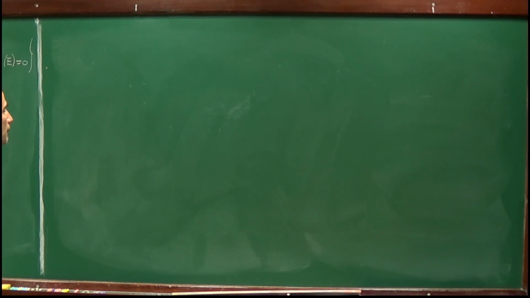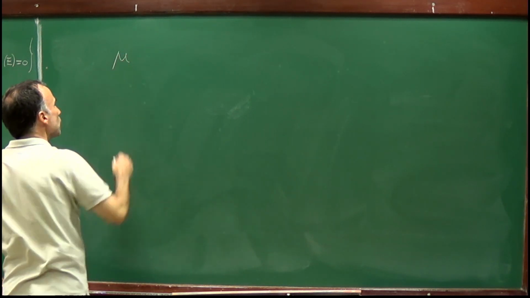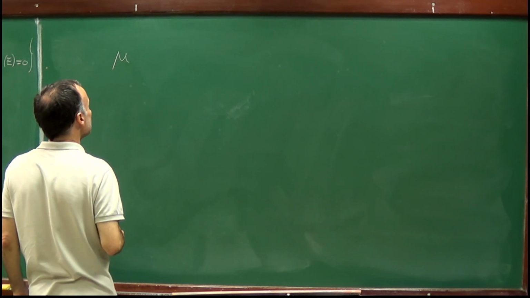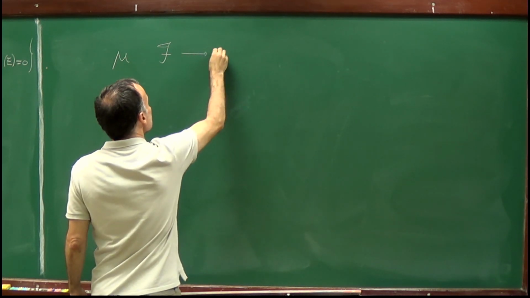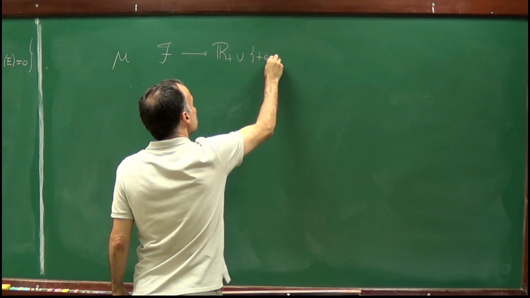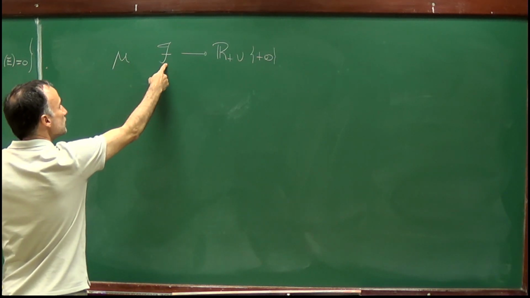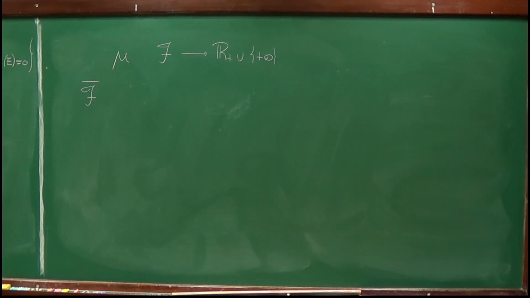So let me show that this extension is unique. So let's just remember that we have mu, which is defined on a sigma algebra F, taking values in R plus union plus infinity. And so starting from this sigma algebra and that measure, we defined a larger sigma algebra F bar, and we extended mu to F bar.